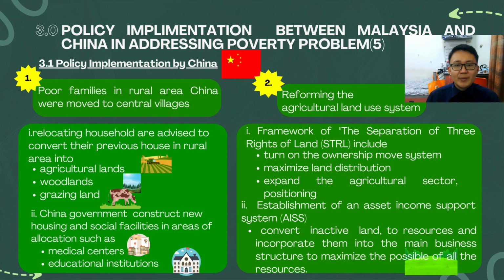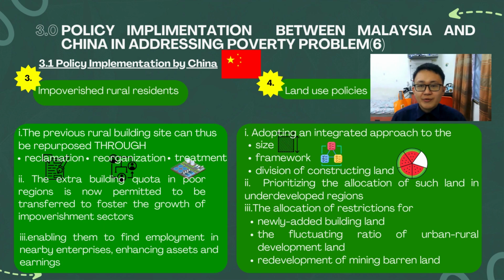The second is reforming the agricultural land use system by introducing the framework of the separation of rights of land, which includes turning on the ownership transfer system, maximizing land distribution, and expanding the agricultural sector's positioning. Next is the establishment of an asset income support system by converting inactive land to resources and incorporating them into the main business structures to maximize the potential of all the resources.